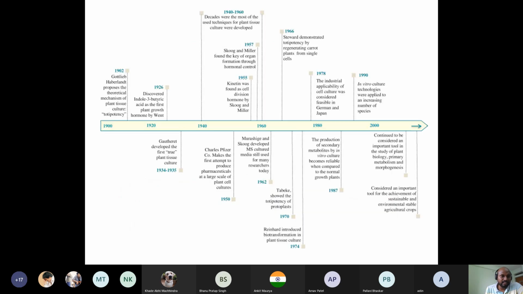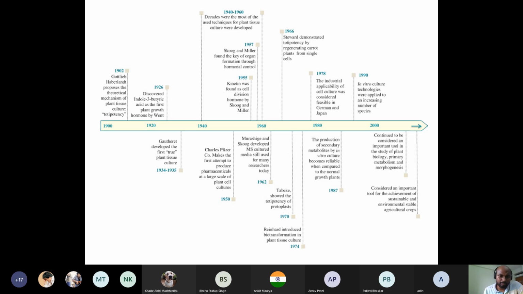And this slide is just the journey. Starting from 1902, Gottlieb Haberlandt discovered it, then there was the discovery of hormones, synthetic hormones, which are now available from companies. Previously it was restricted to a few, but now several hormones are available. The discovery went on, and several other aspects of tissue culture were also discovered. After Haberlandt, the most important breakthrough came in 1960, the development of MS media, named after the scientists Murashige and Skoog, which is commonly used in most tissue culture systems.